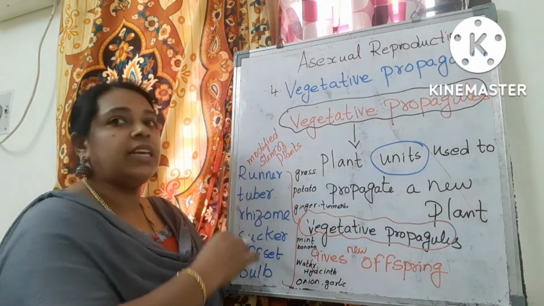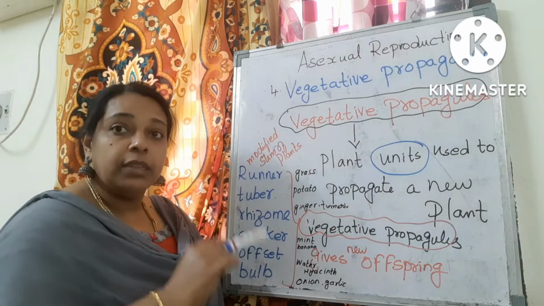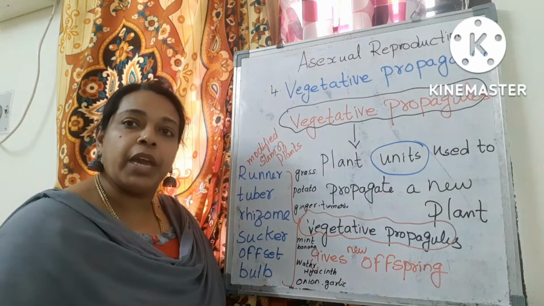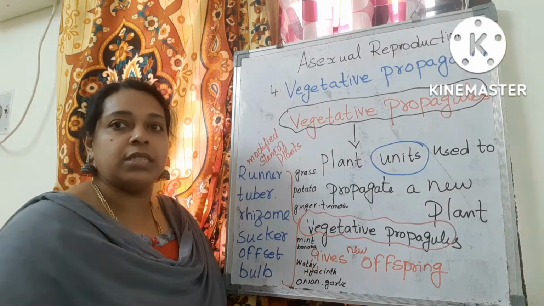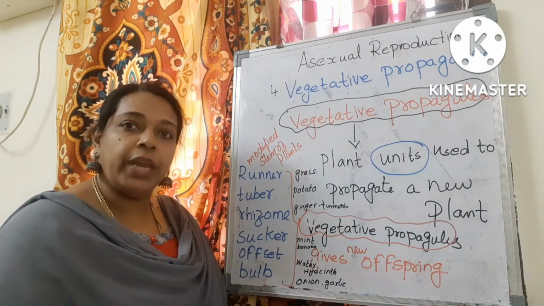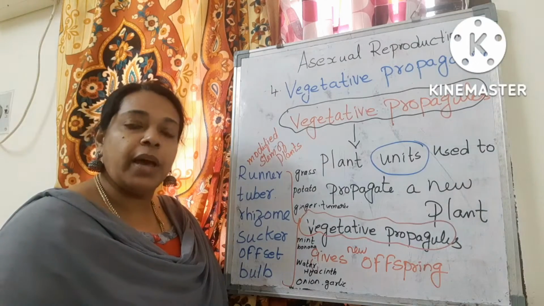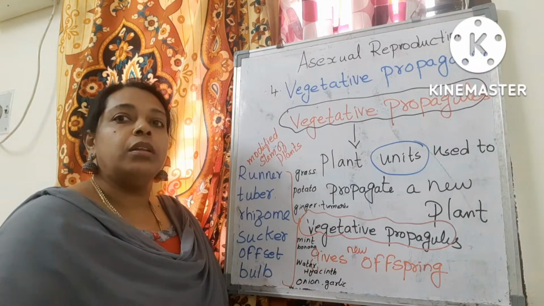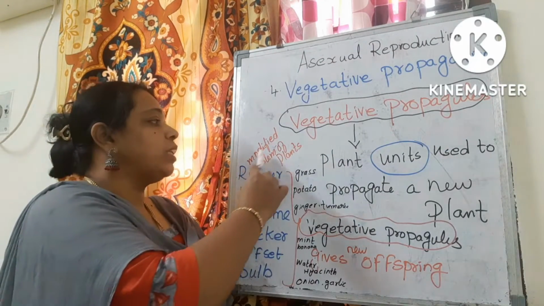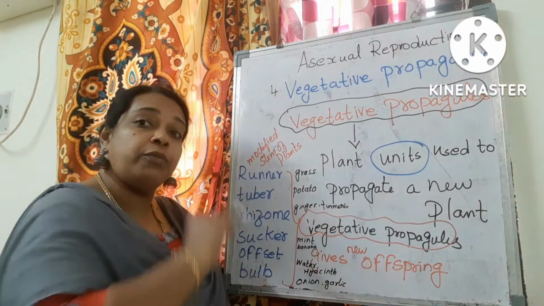These are stems, modified stems. In vegetative propagation, why do they choose stems? They grow faster, in less than a week. That is why stems are used as vegetative propagules. So these are modified stems.